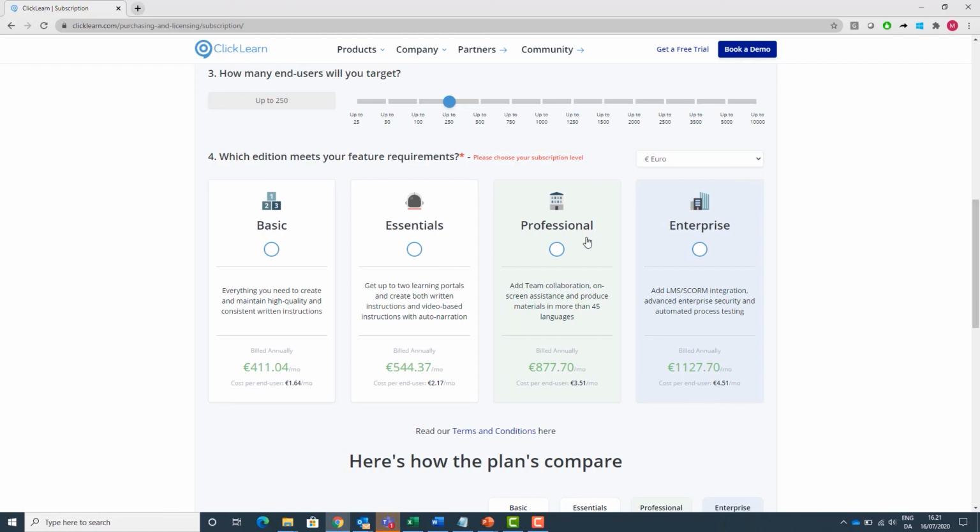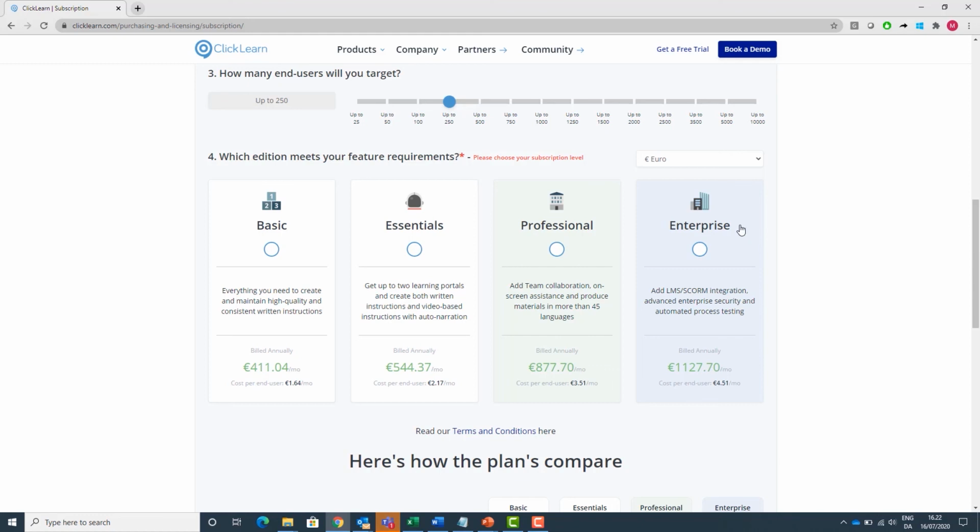Professional is when we touch base on the languages. So if you need to have your learning materials translated into 45 different languages and you want to have a live embedded avatar, then you will need the Professional edition. Enterprise is when we need to be SCORM compliant, have integrations into LMS systems, and deliver automated process testing.